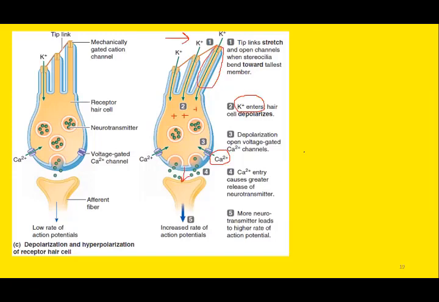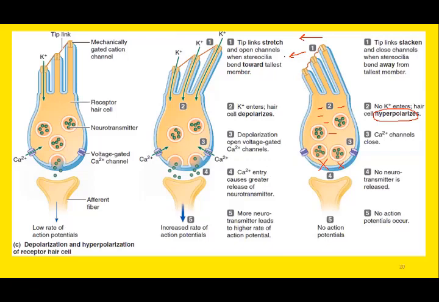So it depends whether the stereocilia are moving towards the kinocilium or away from the kinocilium. Tilting or bending of stereocilia towards the kinocilium causes depolarization or excitation. Movement away from the kinocilium, that is, tilting of stereocilia away from the larger cilia, the kinocilium, causes hyperpolarization or inhibition.